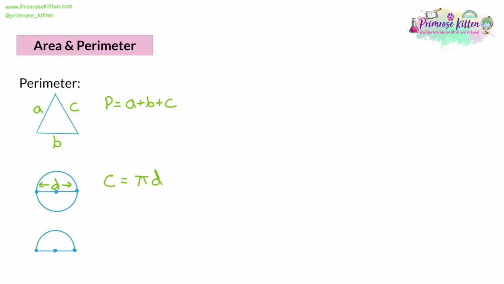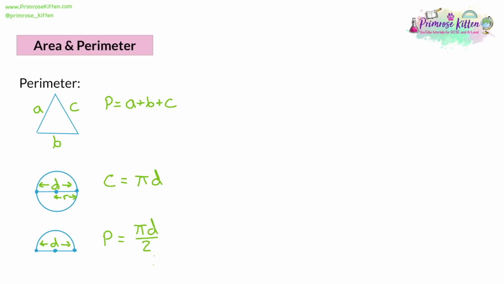You can also find the perimeter of more complicated shapes. For example, here we have a semicircle. Now, you might be given the full diameter, or you might be given a radius, and this is true for the circle as well, and a radius is only halfway from the centre to the edge. So if you're given the radius, you want to multiply that by 2 to get the diameter. Now, for the perimeter of a semicircle, you do pi d to get the circumference of the full circle. And because it's only half a circle, you have to divide it by 2.